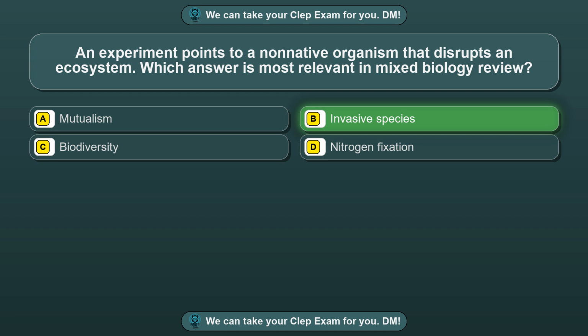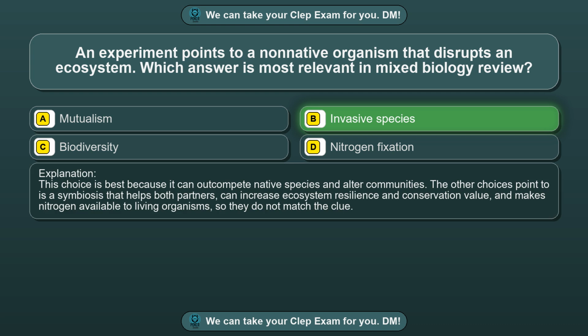Invasive species. This choice is best because it can outcompete native species and alter communities. The other choices point to a symbiosis that helps both partners, can increase ecosystem resilience and conservation value, and makes nitrogen available to living organisms, so they do not match the clue.